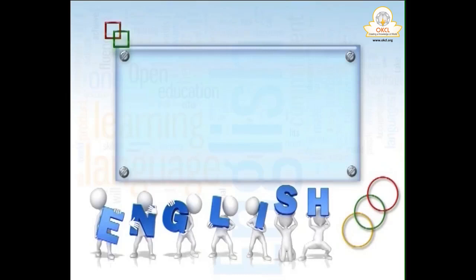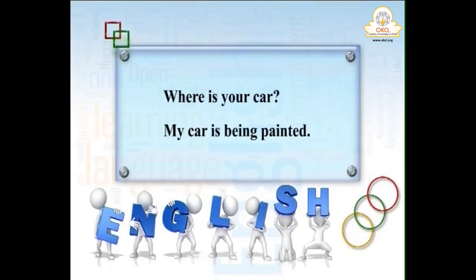When the doer is the subject, we say it is active. But sometimes, we attach more importance to the work, not to the doer. The person who is doing that work is not important. Like, for example, someone is asking, where is your car? You say, my car is being painted. My car is being painted.